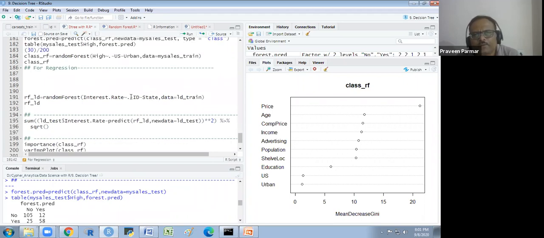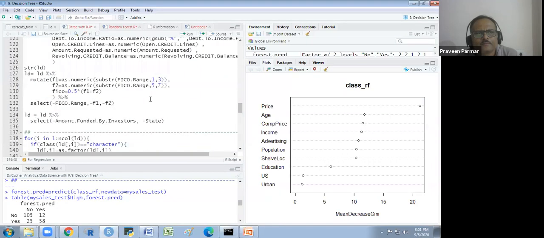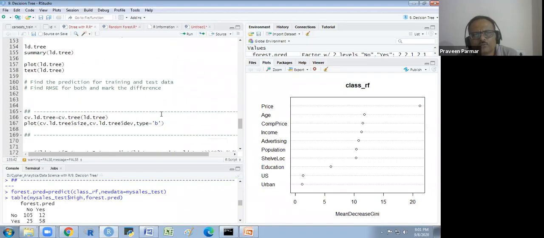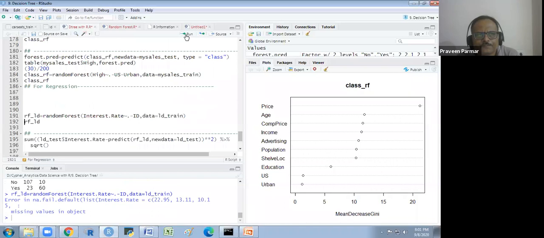So here I am removing this ID, and state I think I have removed earlier. I see here, state I have removed. So I don't have to write state here, otherwise it will give me an error. So ID I am removing, and I am using the LD train data.